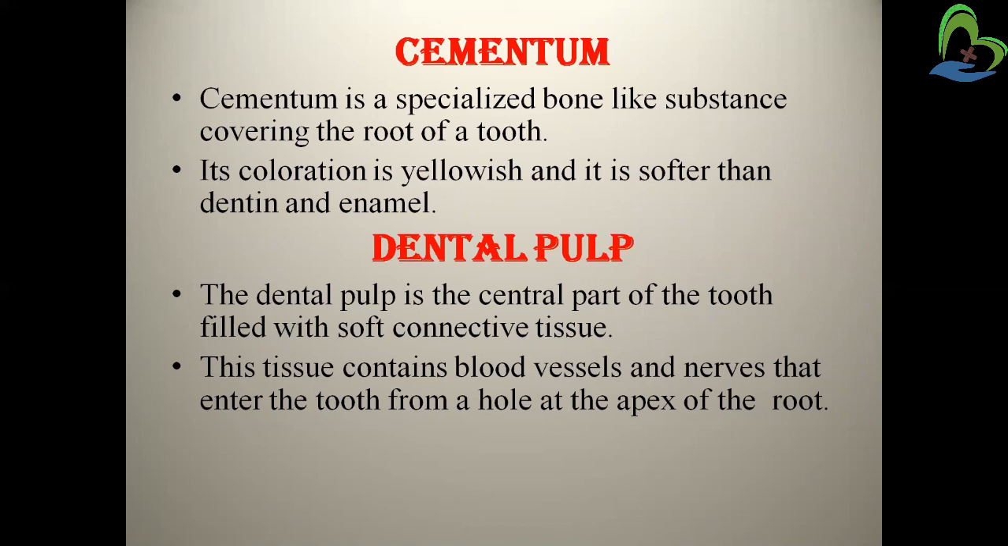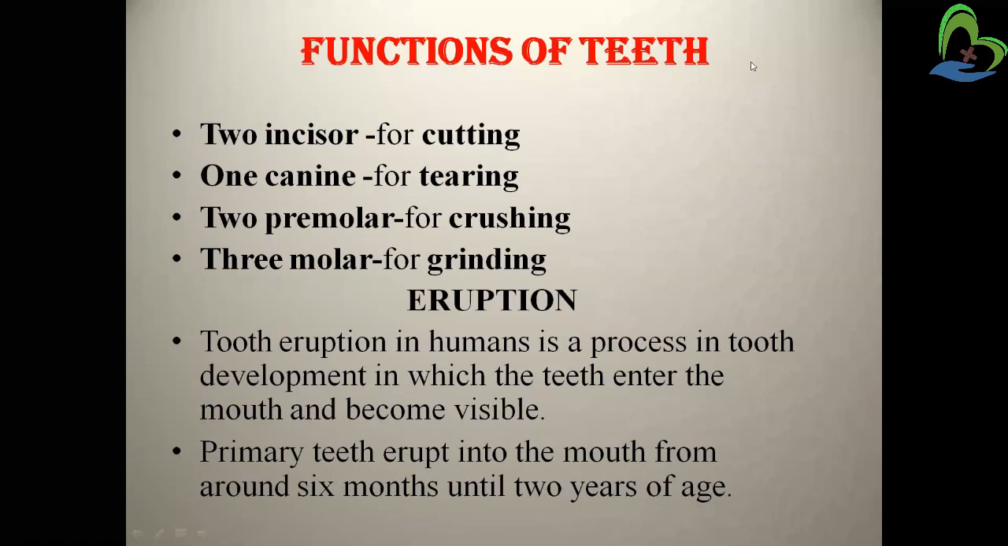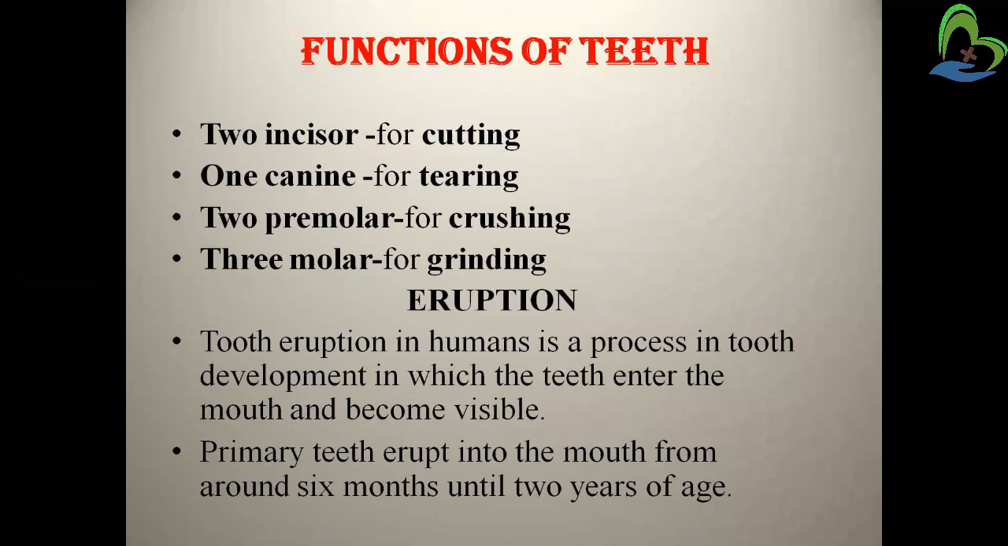Now the dental pulp is the central part of the tooth filled with soft connective tissue. This tissue contains the blood vessels and nerves that enter the tooth from a hole at the apex of the root. Now, function of teeth. The incisor is for cutting, the canine is for tearing, the premolar is for crushing, and the molar is for grinding the food. So these are the different functions done by the teeth.